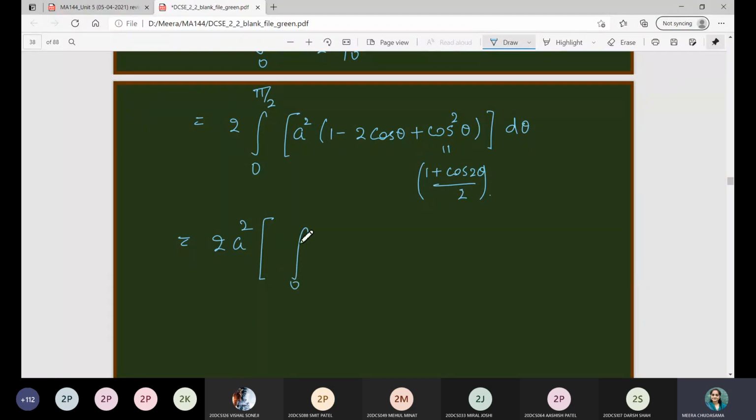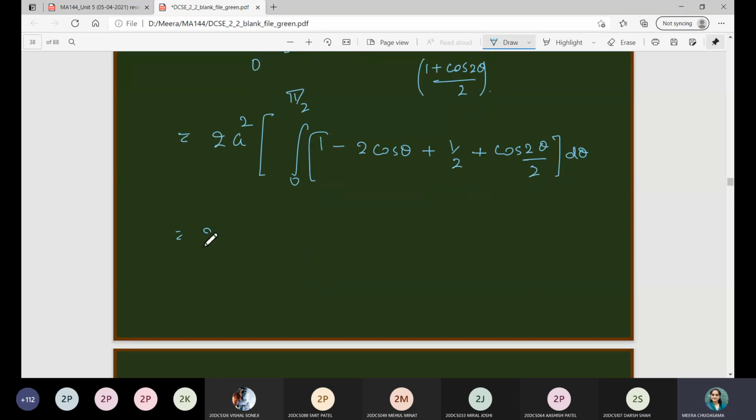Let me write, otherwise you may get confused. 1 minus 2 cos theta plus 1 by 2 plus cos 2 theta by 2 d theta. So this is nothing but 1 plus 1 by 2, that is 3 by 2, right? So it is 3 by 2 theta varying from 0 to pi by 2, minus 2 cos theta integration is sin theta varying from 0 to pi by 2, plus 1 by 2 into cos 2 theta integration is sin 2 theta by 2 varying from 0 to pi by 2.